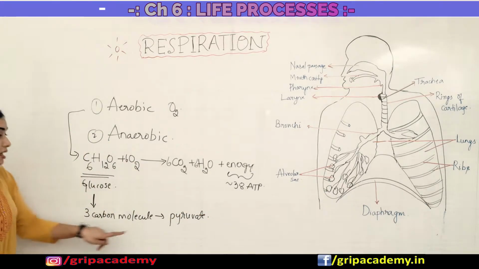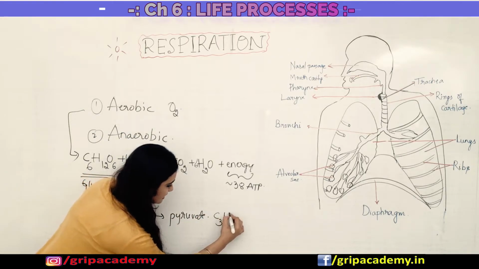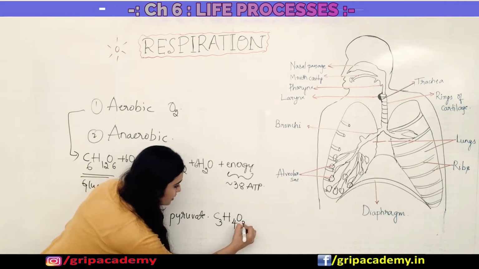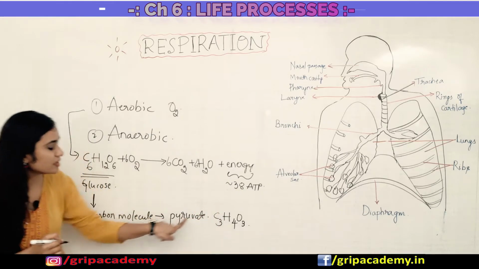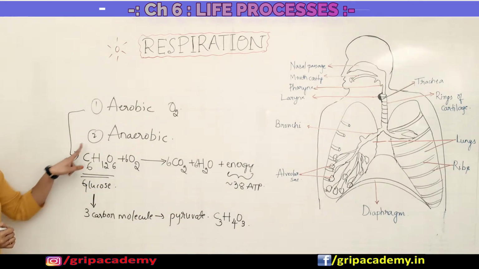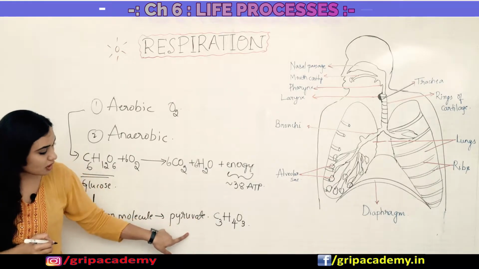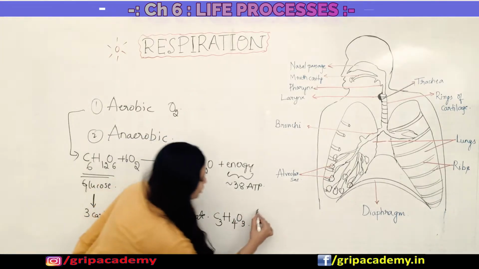The formula of pyruvate is C3H4O3. So this 6 carbon compound glucose is broken down into the 3 carbon molecule pyruvate in the cytoplasm.